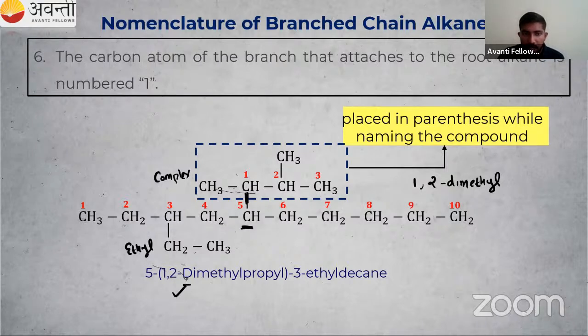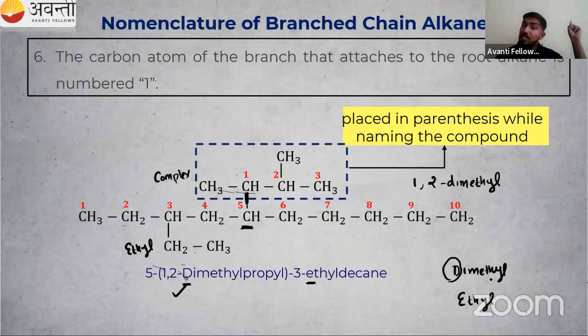Okay, one more doubt. We have D present here, and we have E present here. In the last case you said di, tri, etc. are not considered in the alphabetical order. That is about simple substituent. So what about complex substituent? In the case of complex substituent, we have to consider this D also. Then we have the ethyl group and a complex substituent. D comes first in the alphabetical order, so first we have to place this complex substituent.